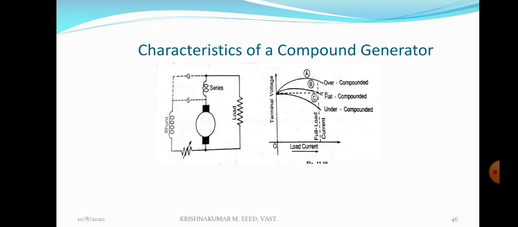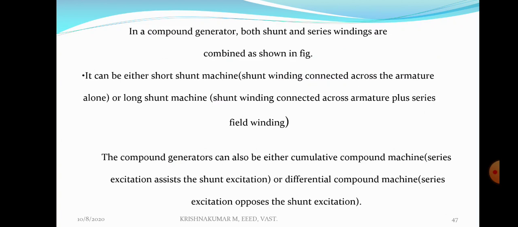Next, characteristics of a compound generator. So we discussed the characteristics of a series generator. The next one, compound generator. In a compound generator there are two field windings, series field winding and shunt field winding. In a shunt generator there is only one field winding. In a series generator there is only one field winding, which is nothing but the series field. In the case of a compound machine there will be a shunt field and a series field. A compound generator is classified into two: long shunt compound and short shunt compound.